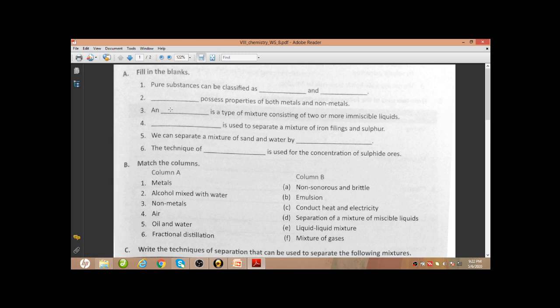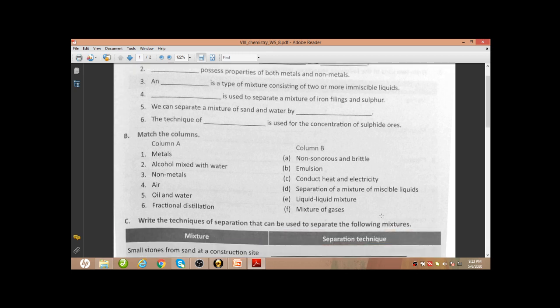For this one, you can write emulsion also. As it is not in your syllabus in that manner, that's why I have not mentioned it. An emulsion is a type of mixture consisting of two or more immiscible liquids. Next, fractional distillation, this is separation of a mixture of miscible liquids, like oil and alcohol.